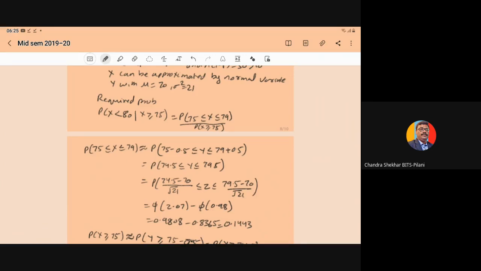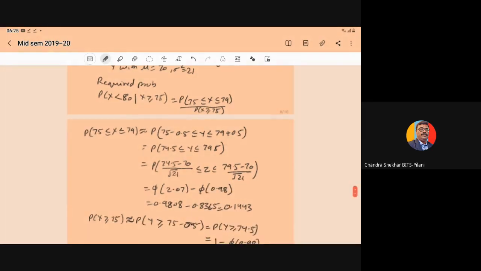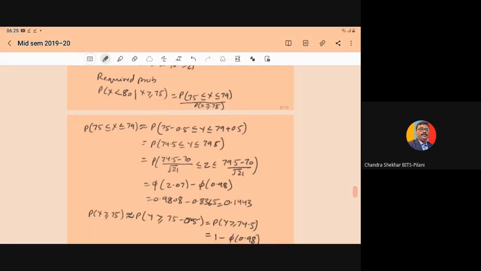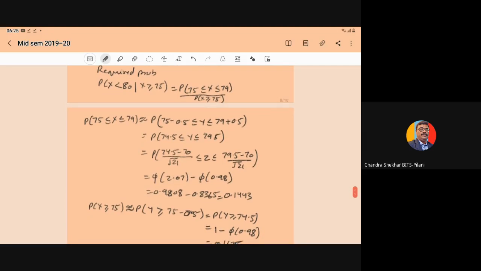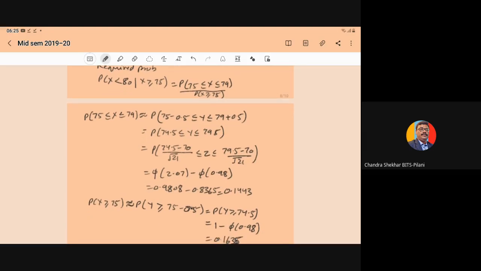We know that probability of A given B is equal to probability of A intersection B divided by the probability of B. So this can be written as probability of x between 75 to 79 upon probability of x greater than or equal to 75. Now we see the numerator. The numerator will be the probability of x between 75 to 79. So it can be approximated by using the half unit correction.